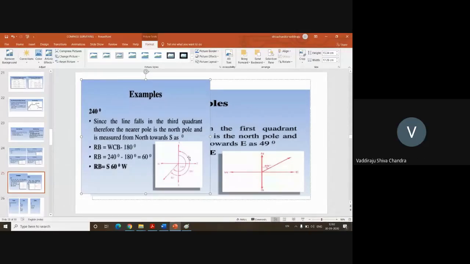I've been given a whole circle bearing of 240 from the north. The line is at an angle of 240 degrees with respect to north. But as per quadrantal bearing representation, I need to represent this value in between south and west only, in the southwest quadrant.